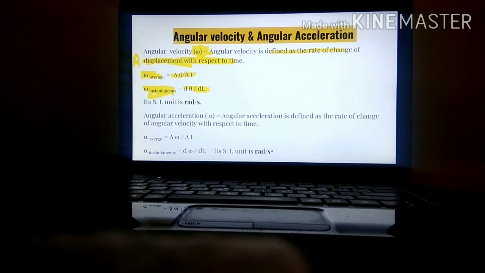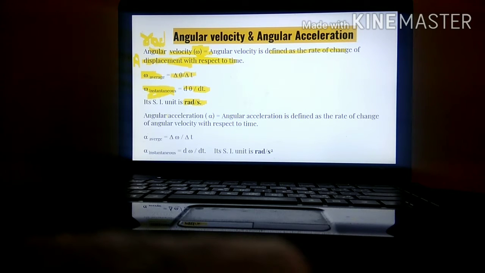Angular velocity's SI unit is radian per second. Rad is used for measuring angular displacement, but as it is angular velocity, its SI unit is radian per second. Like linear velocity's SI unit was what? Meter per second. Similarly, whenever it is angular, it comes as radian per second.